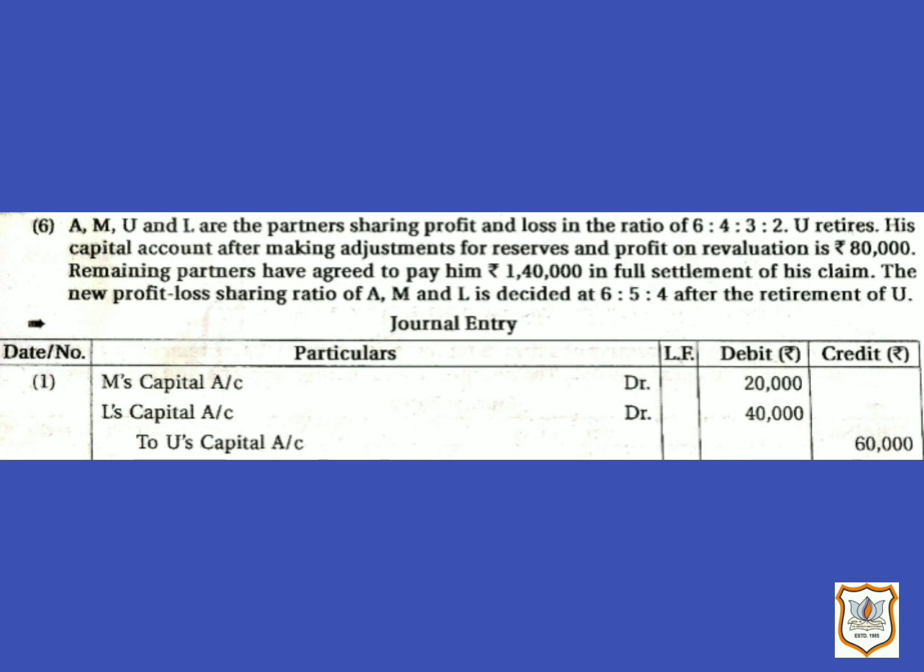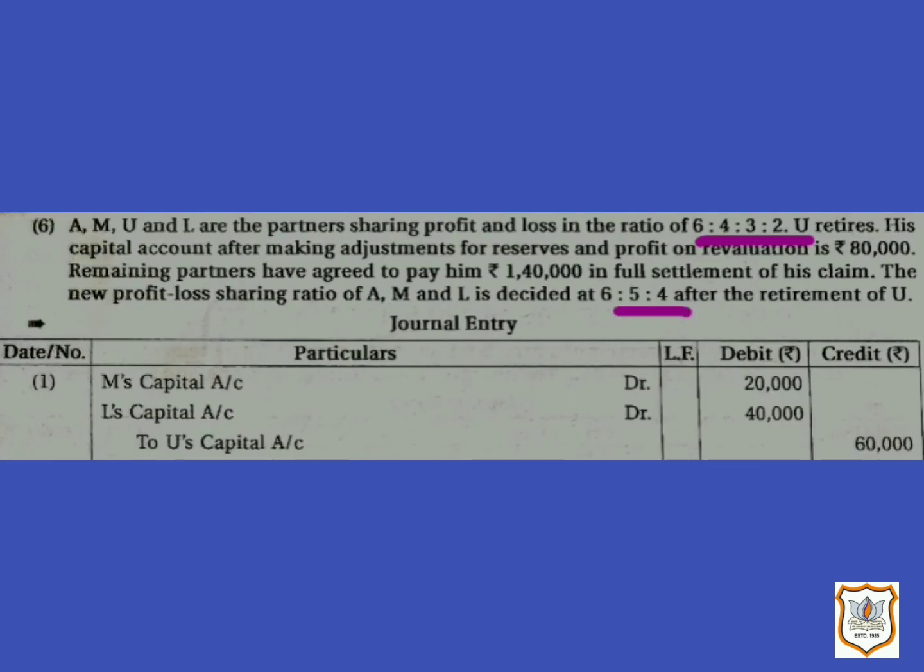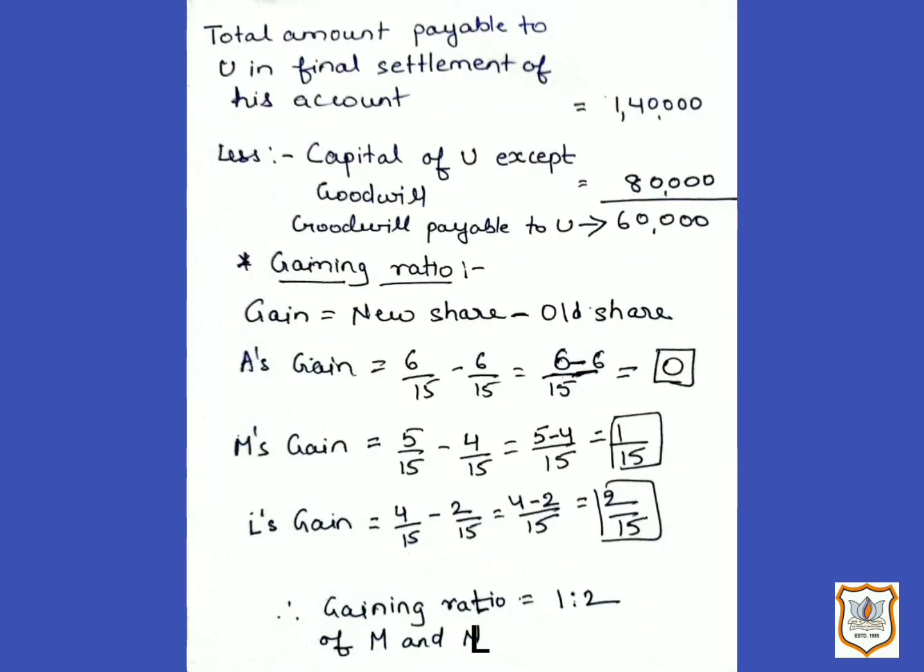So here we are given old profit and loss sharing ratio, that is 6:4:3:2, and we are also given new profit and loss sharing ratio, that is 6:5:4. So first we need to find out retiring partner's share of goodwill. So let us see working note for that. So here is the working note.